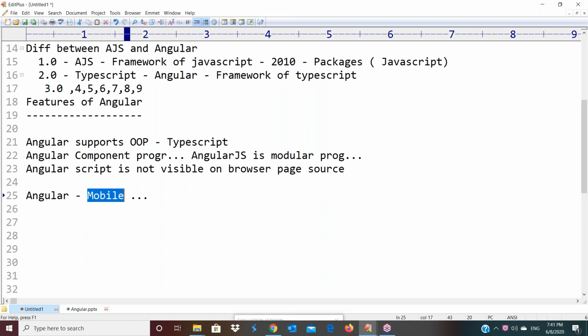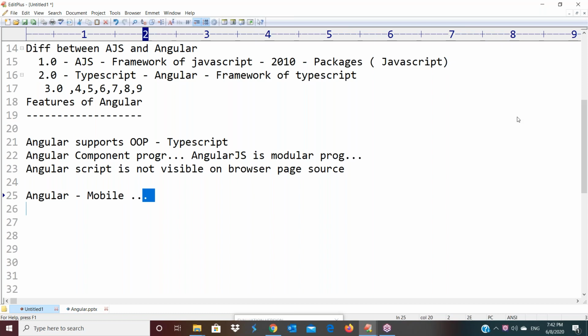So client-side functionality we are using here. Initially they used JavaScript, but when AngularJS entered, it was not supported to work with mobile controls. Only for web controls it is supported, to handle the browsers, but not mobile screens. Is it clear? That's why in Angular they mainly concentrated on working with mobile concepts, mobile screens, and handling the mobile controls. So Angular is fully compatible with any type of mobile software. That is one more advantage we have in Angular. This is the main point.